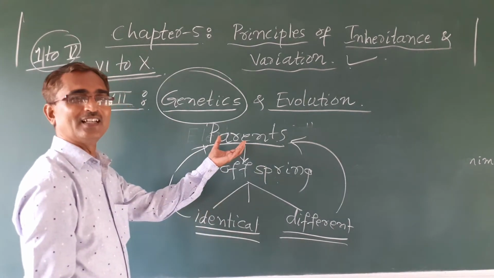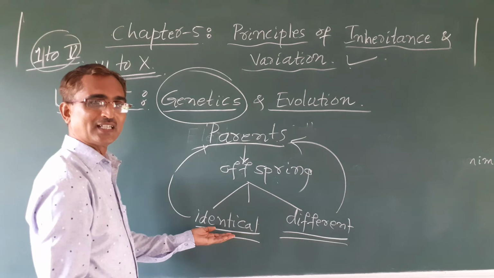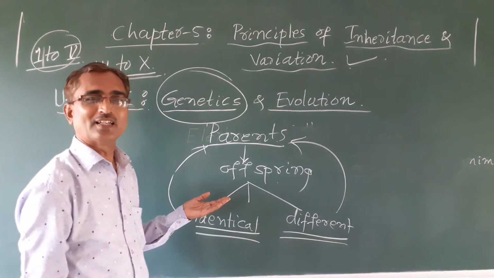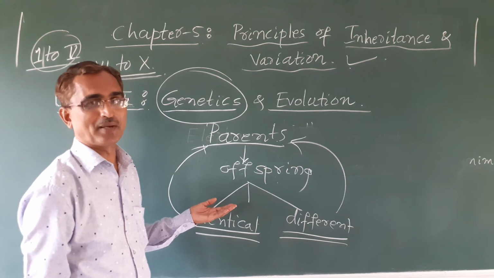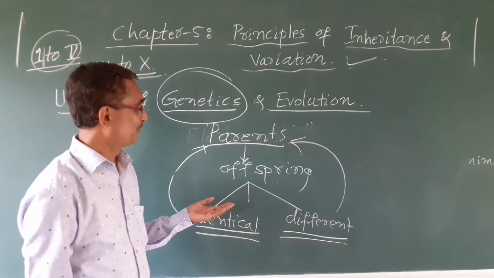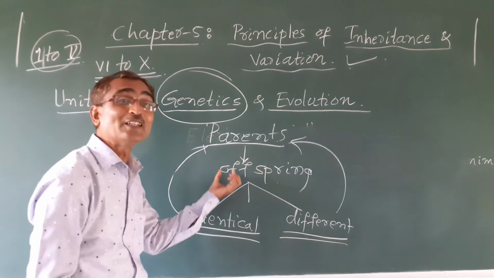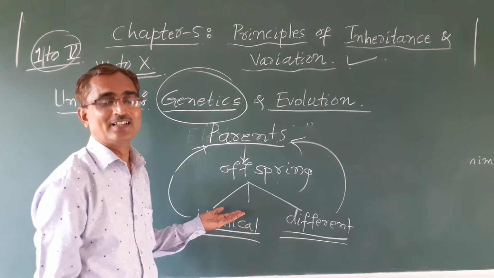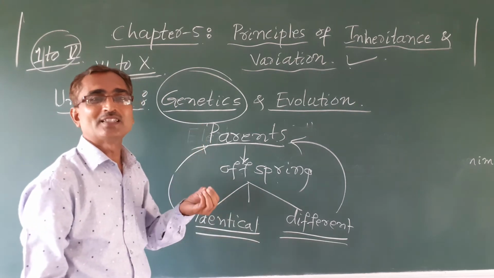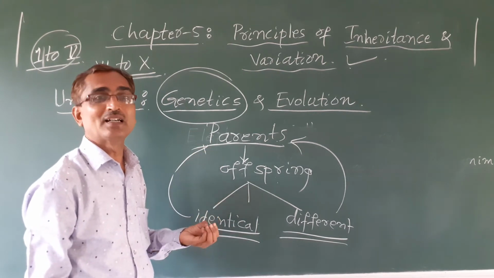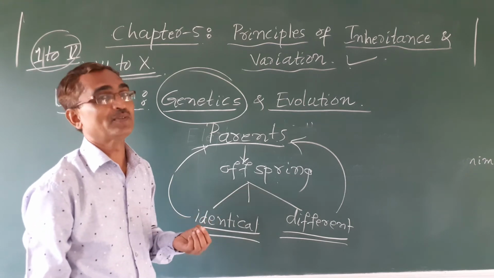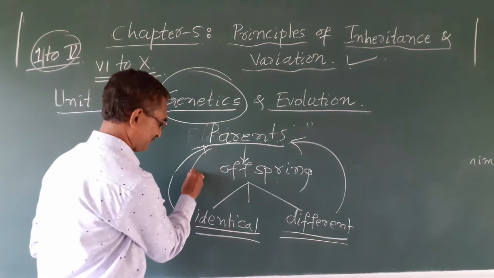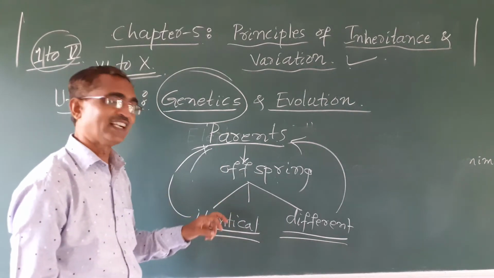That means the children are like their parents. They are similar to their parents. That is because of inheritance of characters from the parents to the offspring. The characteristics get transferred from parents to children. That is known as inheritance.